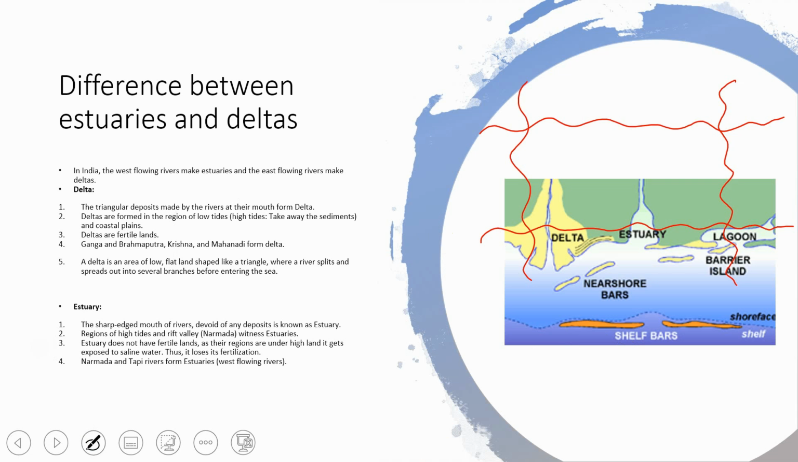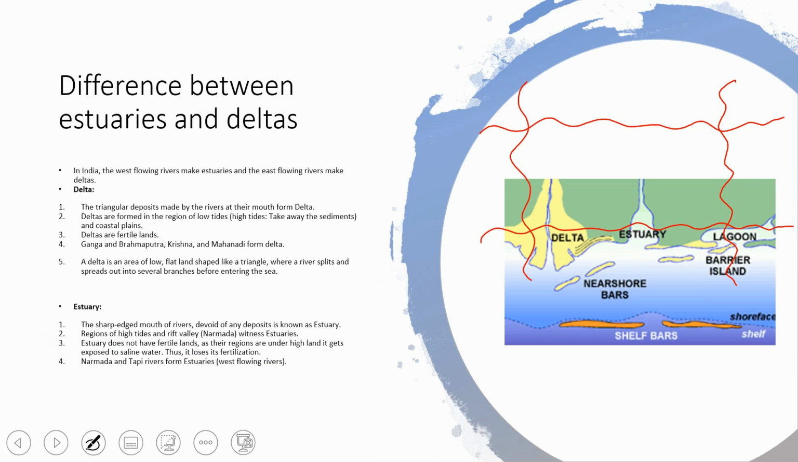One more thing: estuaries do not have fertile land. See, this is the ocean, and here salty water is getting accumulated, so no minerals are present. That's why estuaries do not have fertile lands. Even if some land is getting formed, it will not be fertile. Why? Because as these regions are under high tides, they get exposed to saline water, and thus lose their fertility.